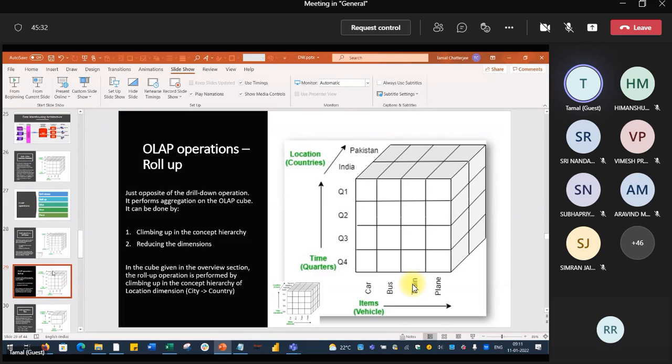Anybody can suggest? Have you done this earlier, this drill down and roll up in any of the software? Anyone can speak. Have you done any roll up? Means just aggregation. Aggregation means what? Sum, count, average, standard deviations. These are the aggregation functions, right?